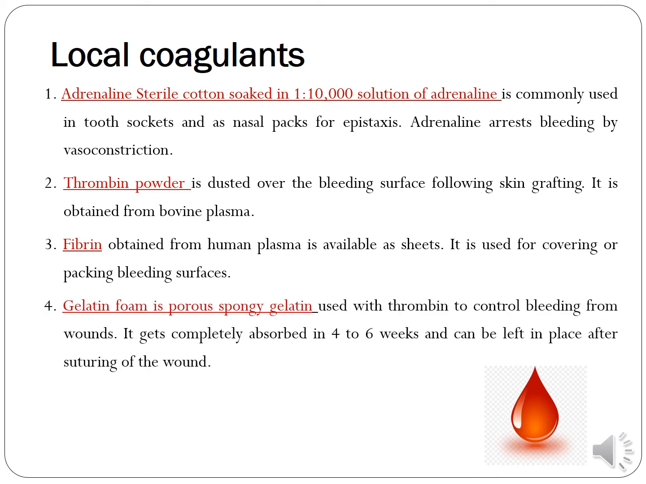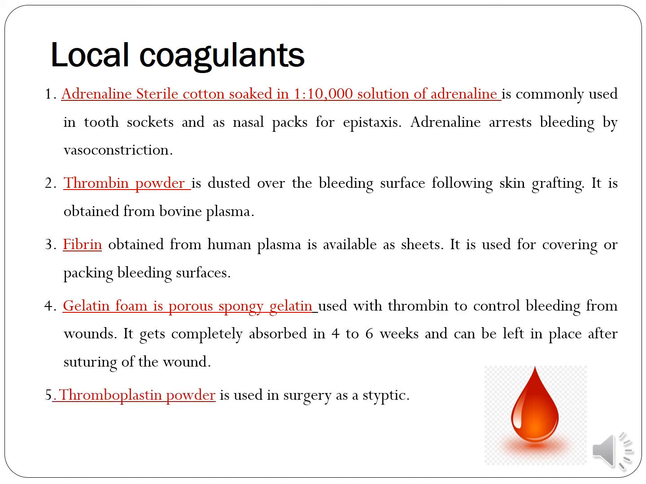The next one is the gelatin foam. This gelatin foam is a porous, spongy gelatin used with thrombin to control bleeding from a wound. It gets completely absorbed in 4 to 6 weeks and can be left in place after suturing the wound. That means we are not supposed to remove this gelatin foam from the wound surface. It will be absorbed automatically after 4 to 6 weeks.